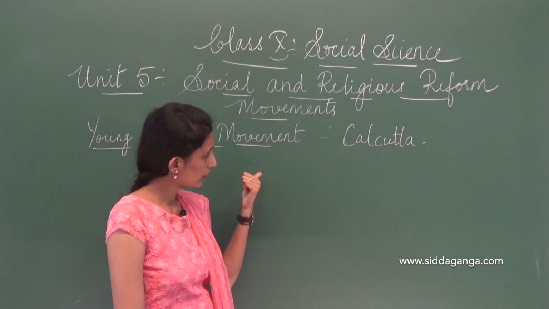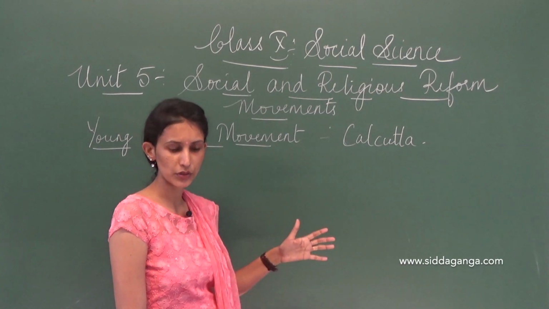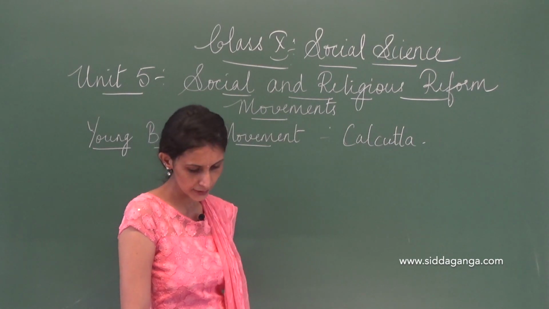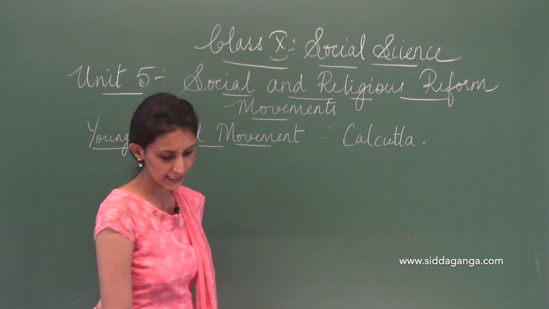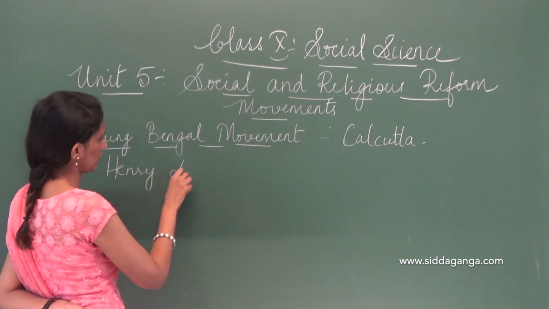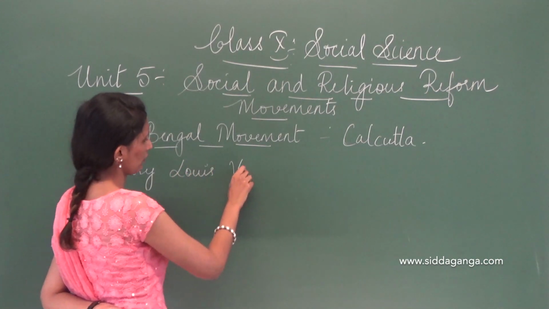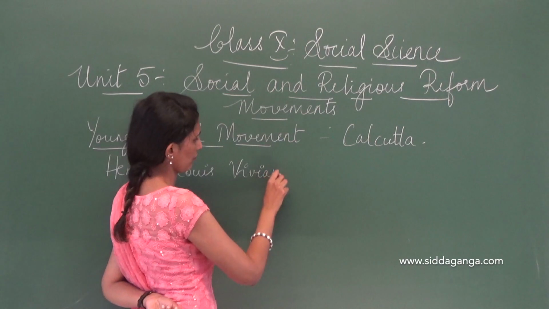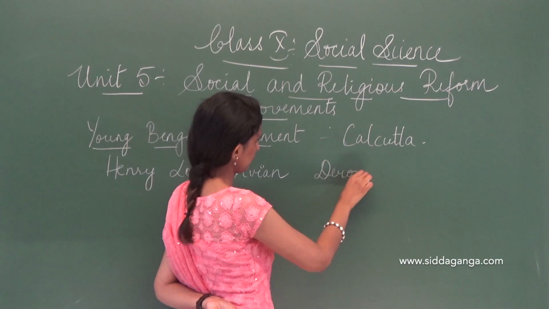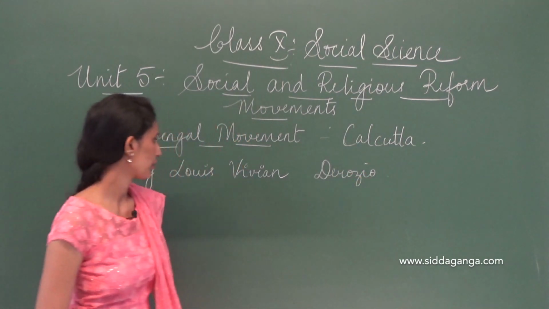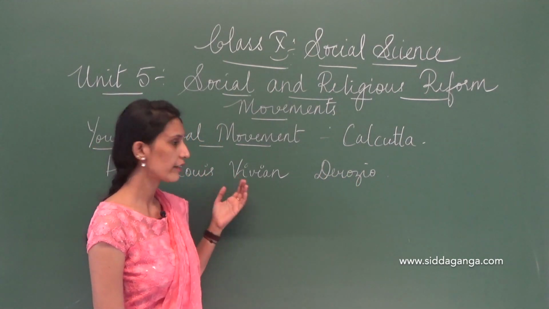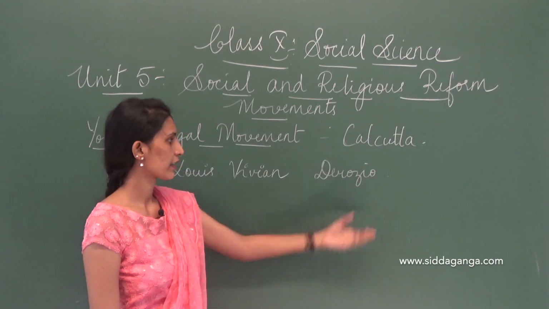Now, in the same period as when Brahmo Samaj was there, there was another movement called the Young Bengal movement. Okay. Now, this was started by Henry Louis Vivian Derozio. Okay, Derozio.